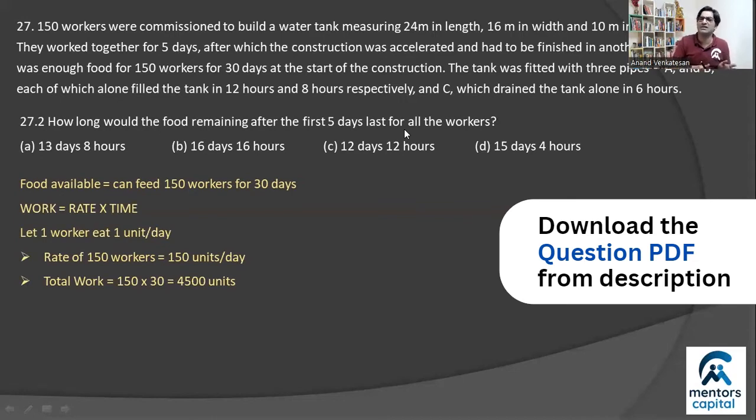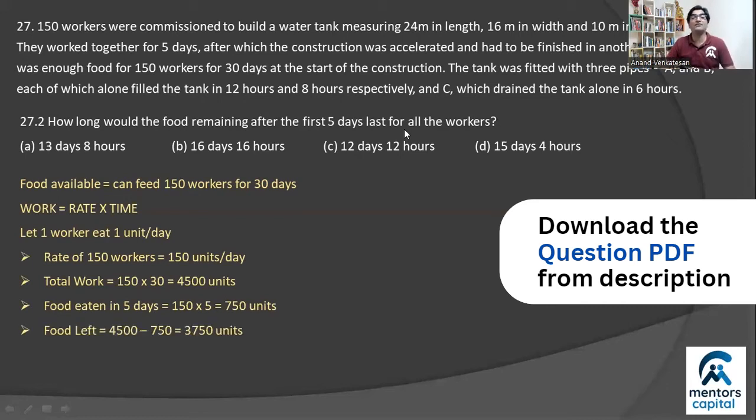Now, what happens to this food? First, it's eaten by 150 workers for 5 days, and then 225 workers come in and they finish the remaining food, right? So I can again do it in a step-by-step manner. I can say first 5 days, how much food gets consumed? That's going to be 150 times 5. Remember, I'm still using the same rate because we still have 150 workers, right? So rate remains 150 for the first 5 days. That consumes a total of 750 units, which basically means that I'm going to be left with 3,750 units